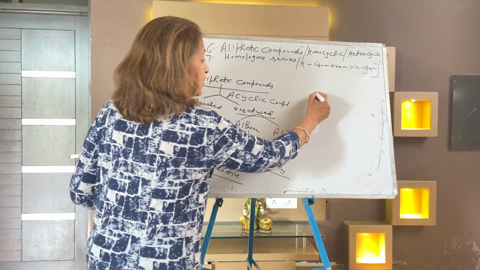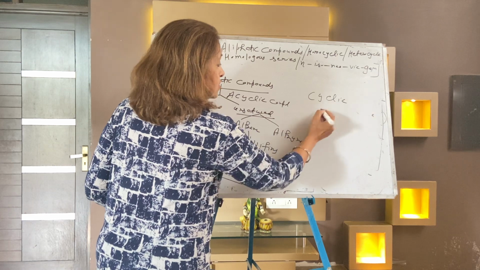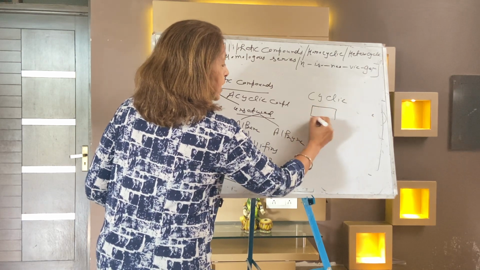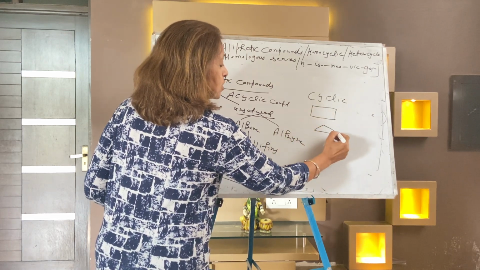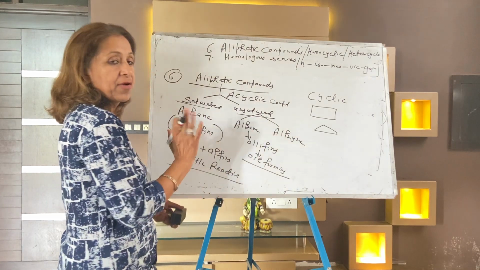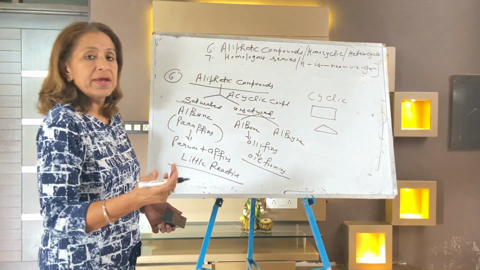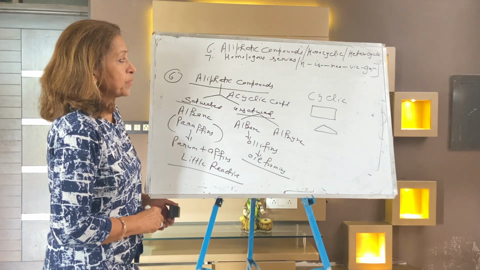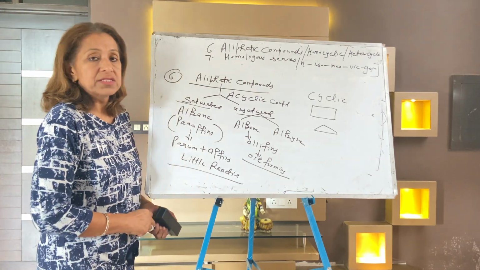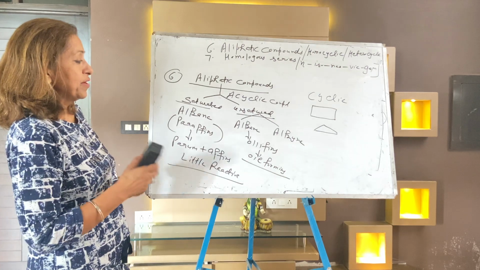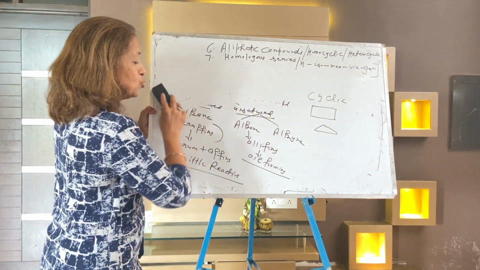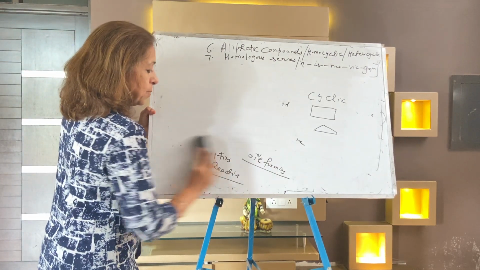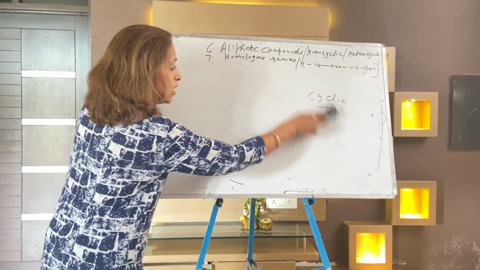There is one more category, cyclic compounds, that is your cyclobutane, closed carbon rings. This is open carbon chains and this is closed carbon rings. We have already studied cyclic compounds in class 11th. So I think now it's very clear what aliphatic compounds are: saturated, unsaturated, paraffins, olefins, cyclic.